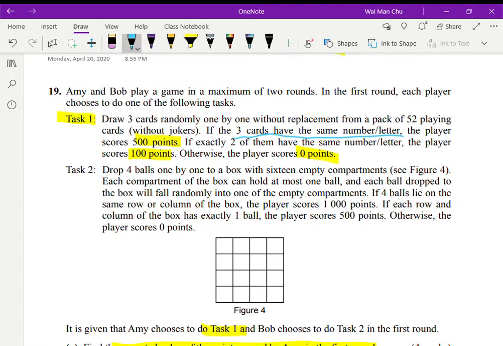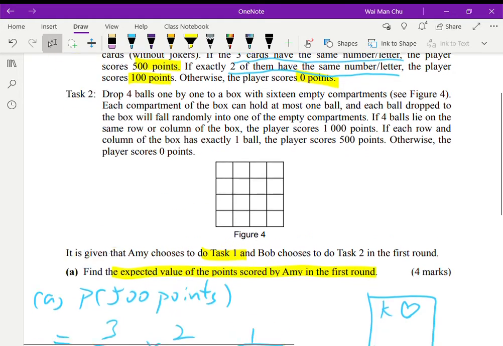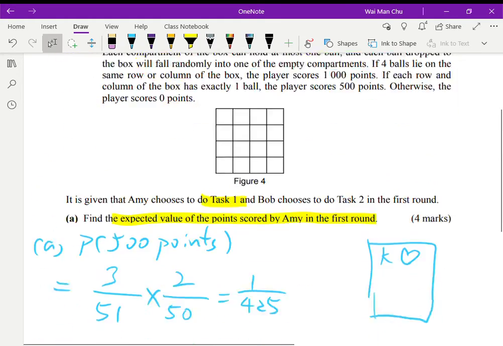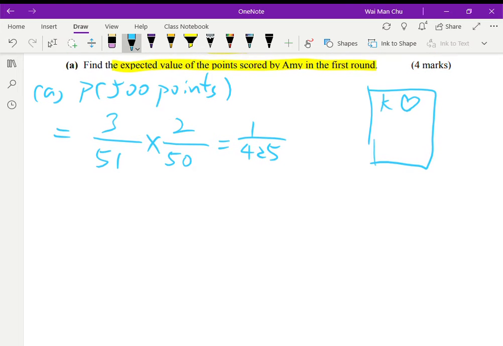Now, how about 100 points? In order to get 100 points, exactly 2 of the 3 cards have the same number or the same letter on it. So let us go on to calculate the probability of 100 points. Once again, I don't care about the first card that you draw. Assume that the first card is a King of Hearts.